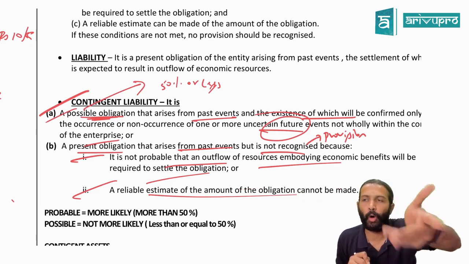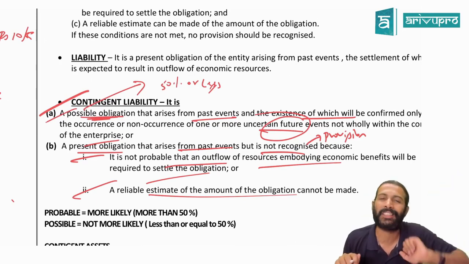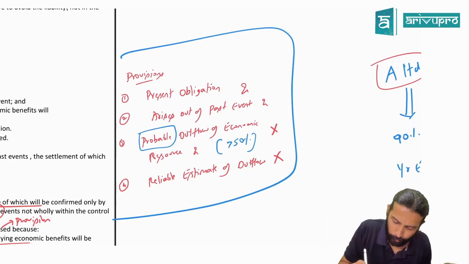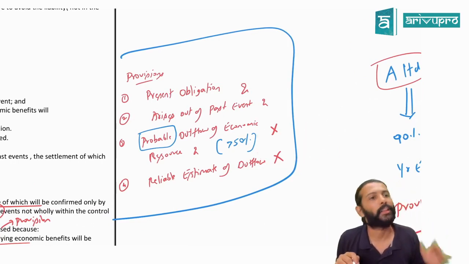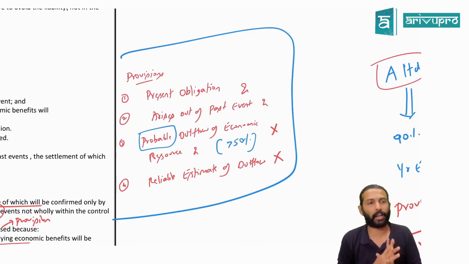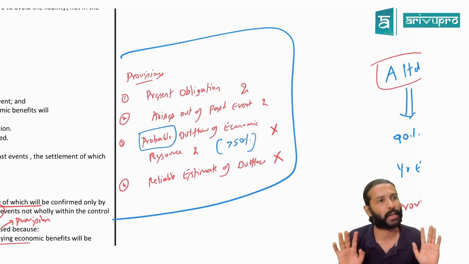Basically, if there is no outflow or if you cannot reliably estimate the outflow, then you cannot book provision. You have to compulsorily disclose what? Contingent liability. Basically, if condition number 3 and 4 of provision fails, then you disclose what? Contingent liability. This is your background about provision and contingent liability, the most important part of this standard.